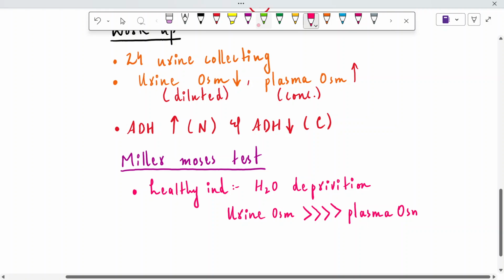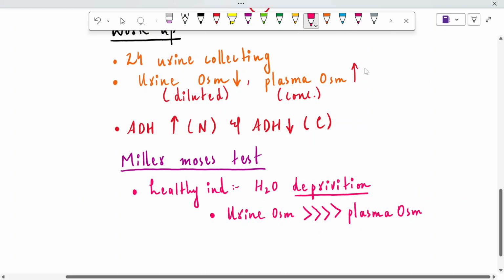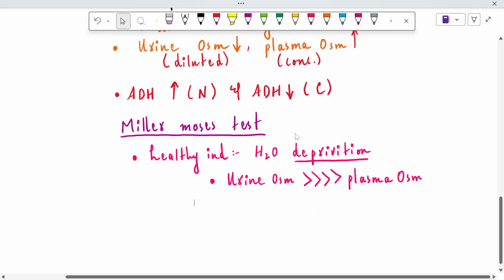We are not offering the person even a glass of water, so the person becomes water deprived, and in this condition the urine osmolality is going to increase 4 times the plasma osmolality.